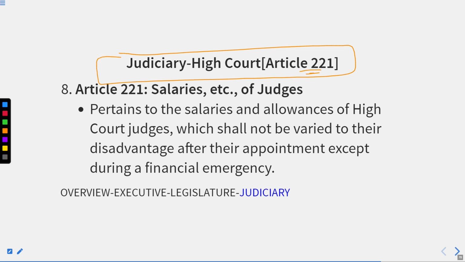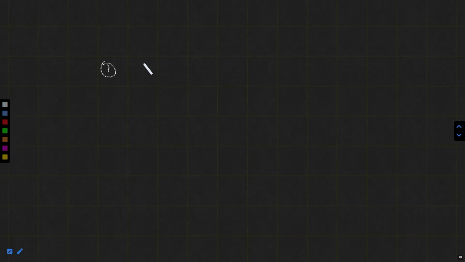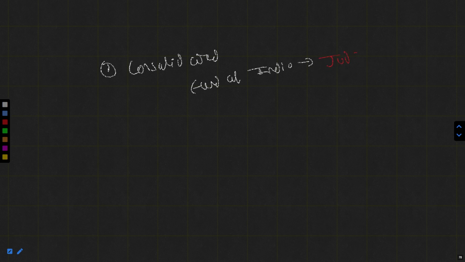Then we have Article 221, salaries etc. of judges. It pertains to the salaries and allowances of High Court judges, which shall not be varied to their disadvantage after their appointment, except during a financial emergency. Okay, here remember one thing. The Consolidated Fund of India basically provides salaries to whom? Judges of